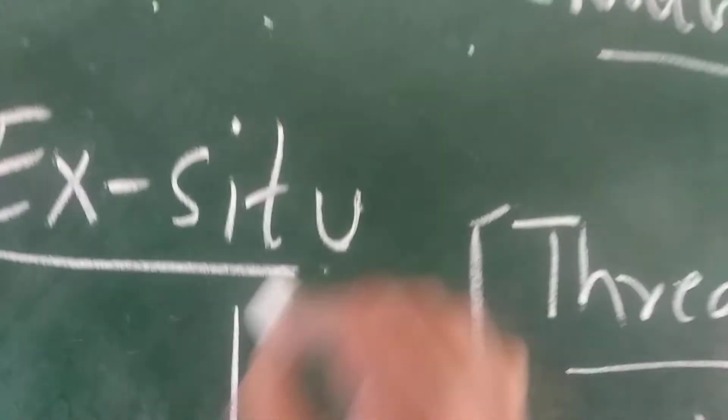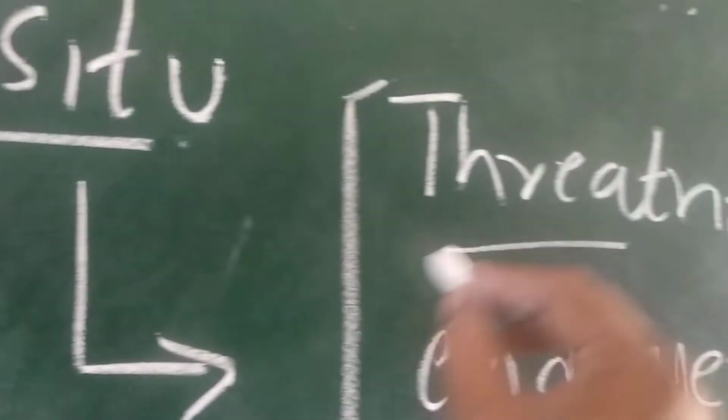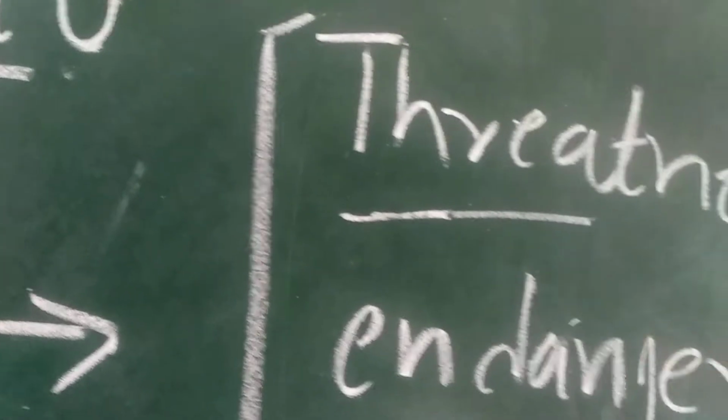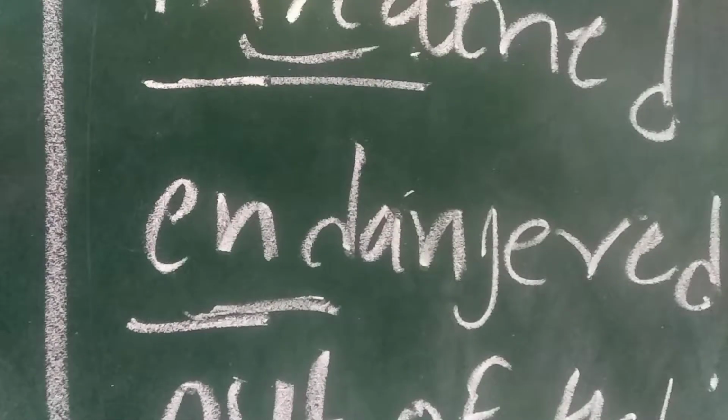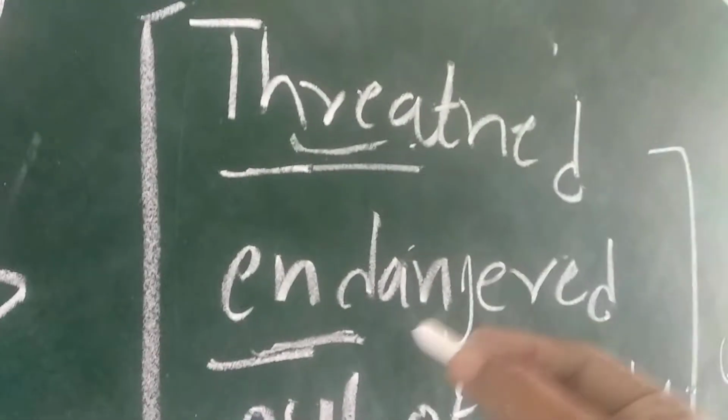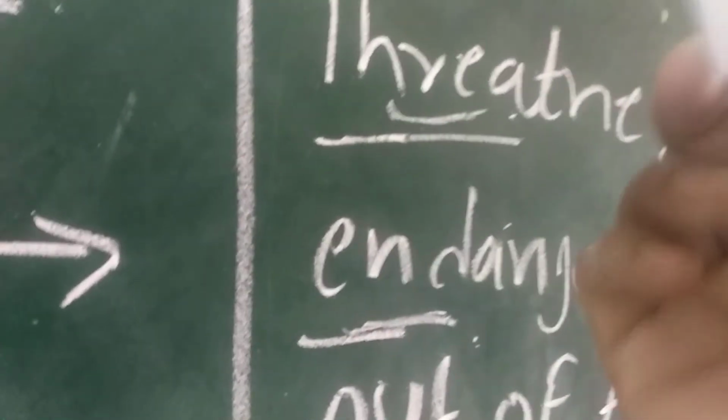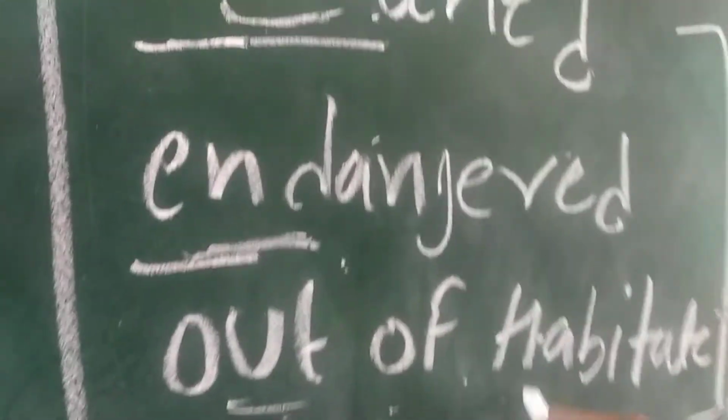Whereas ex situ conservation is conservation of threatened species and endangered species. Threatened means those who are at risk, endangered means going toward danger. Suppose tigers, an endangered species. So threatened and endangered species are preserved out of their habitat. That is called ex situ conservation.